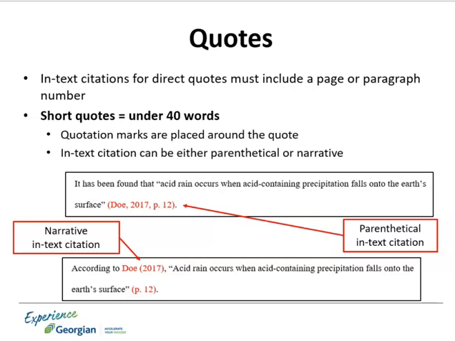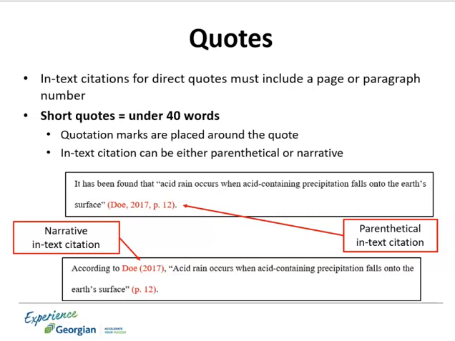As mentioned previously, this can be done in either a parenthetical or narrative way. As you can see in the examples, a parenthetical in-text citation appears following the quote and includes the organizational name, the year of publication, and the page number from which the quote appeared.